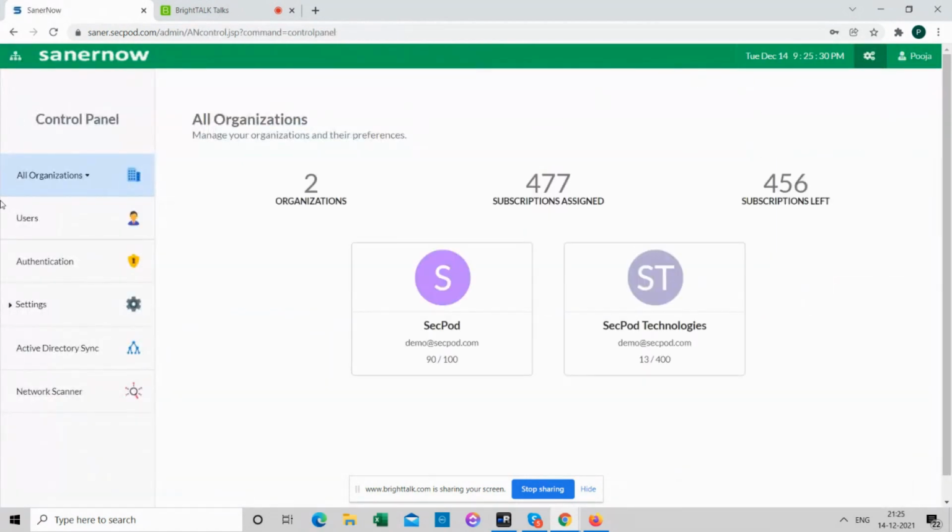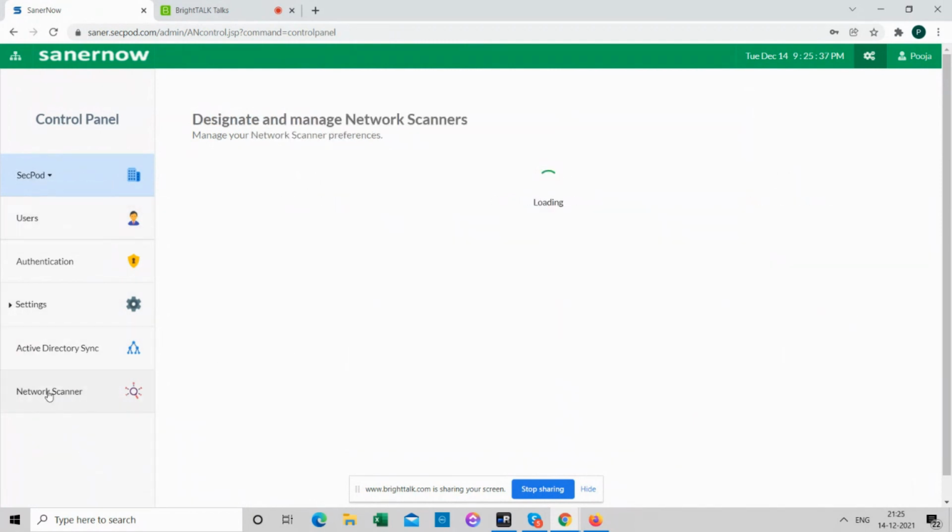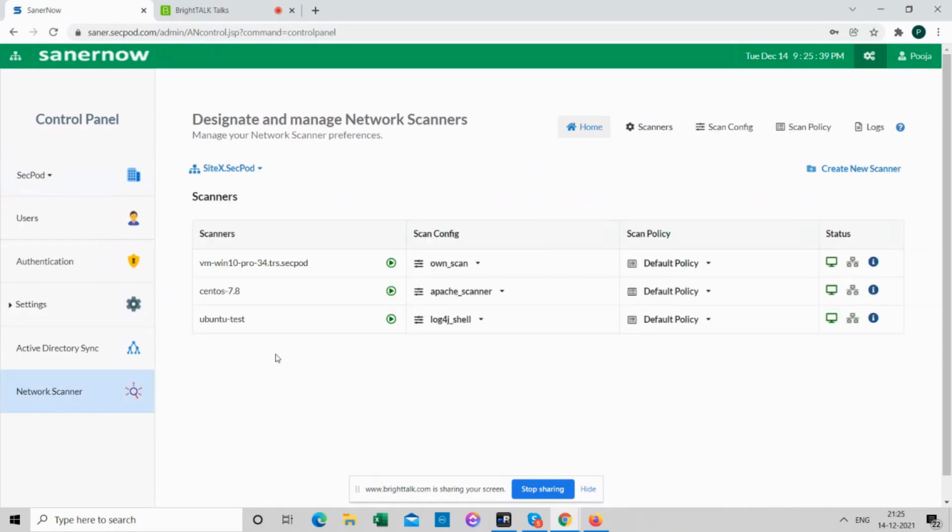So I clicked on the settings. Now coming to organizations, I choose SecPod here, network scanner. I would just like to brief what these are.